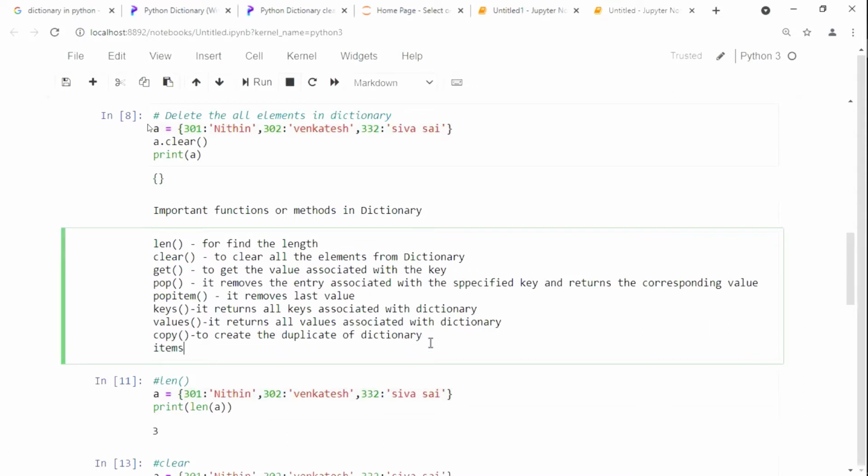Items returns a list of tuples, not a tuple converted to a list. A list of tuples represented by key value pairs.